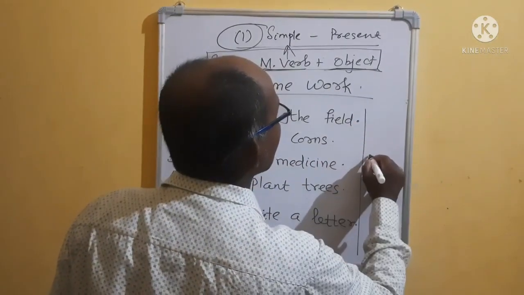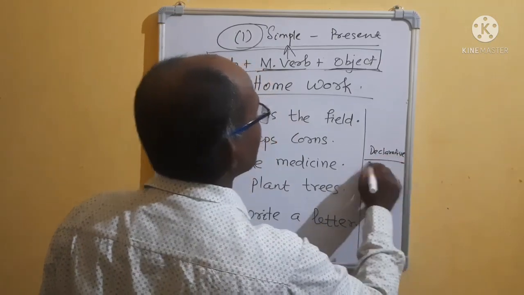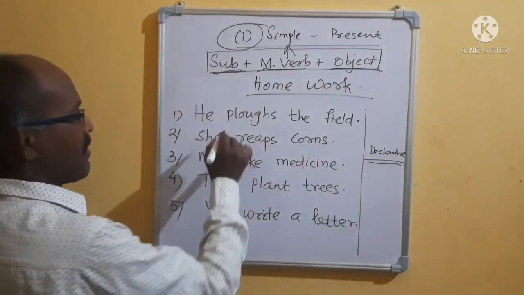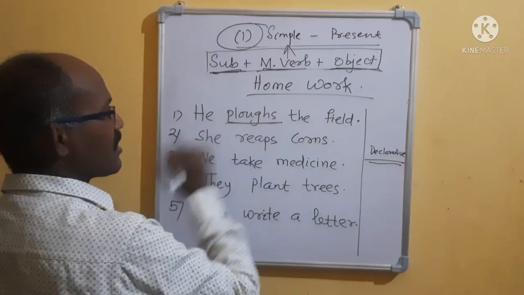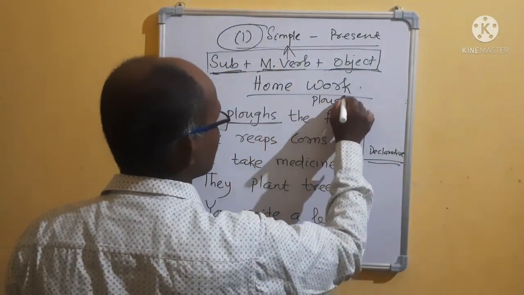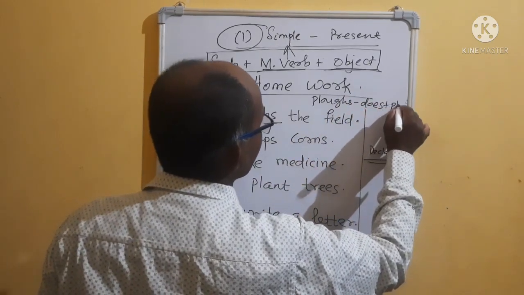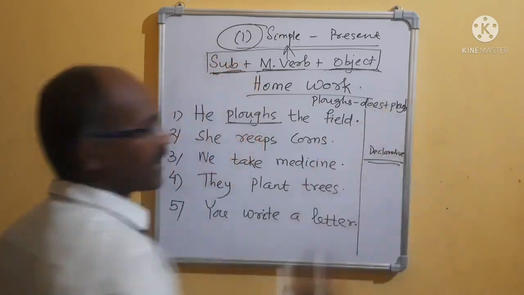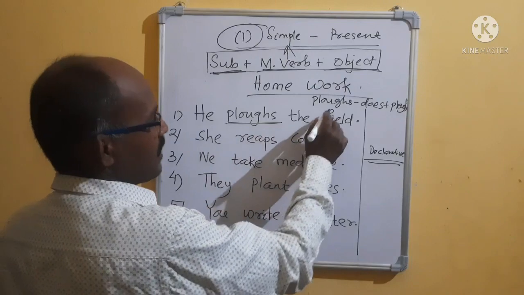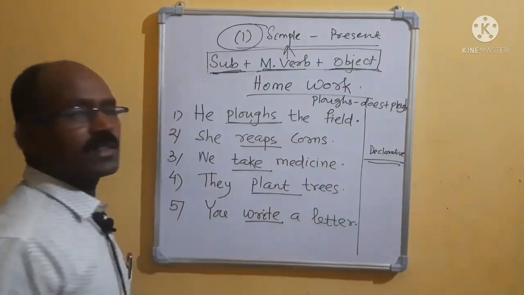All are declarative or positive. But what do you have to make of it? First, listen. First think the verb is plows. Plows means, first you will write, P-L-O-U-G-H-S. Plows means does plus plow. If you write this, then you will get how to make it negative and how to make it interrogative. That means he plows the field. Every sentence you break the verb. After the verb, there will be no problem.